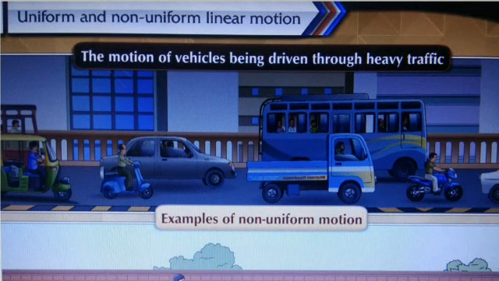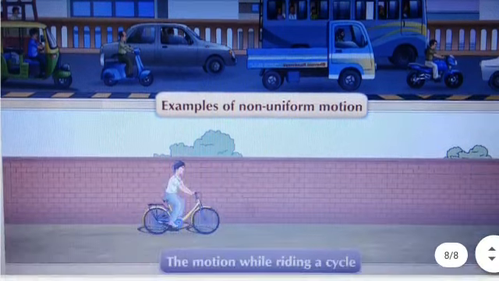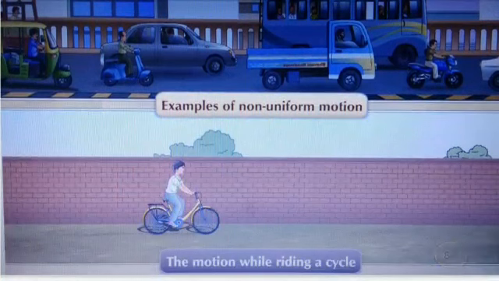What are the examples of non-uniform motion? See the picture. In the first picture, we can observe heavy traffic. So many vehicles are on the road. The motion of vehicles being driven through heavy traffic is an example of non-uniform motion. Also, the motion of a cycle is an example of non-uniform motion.